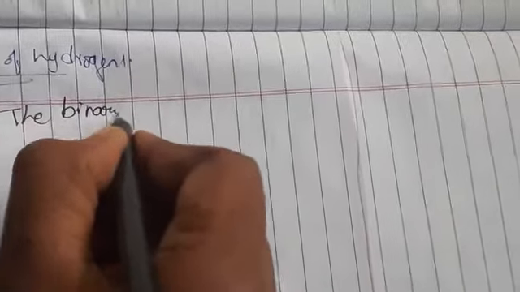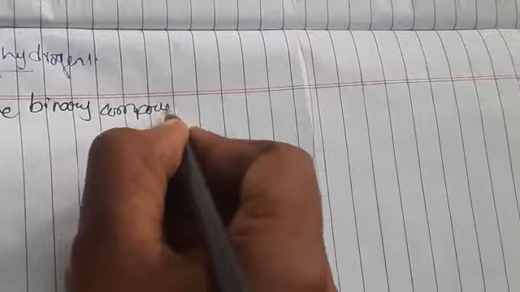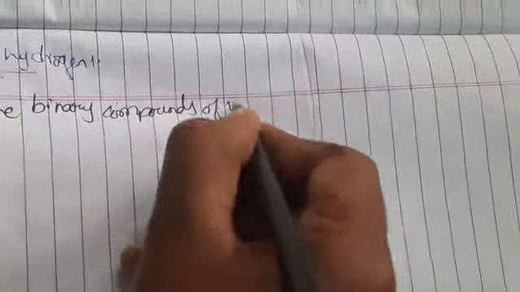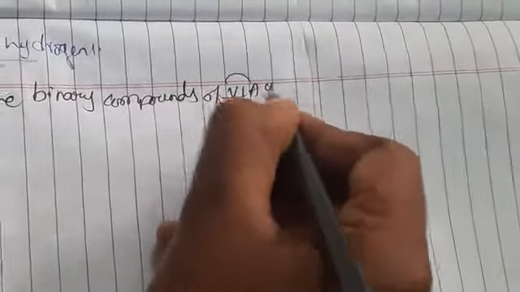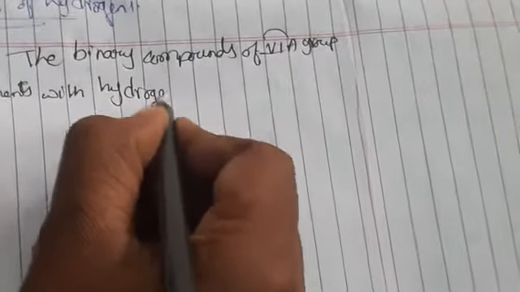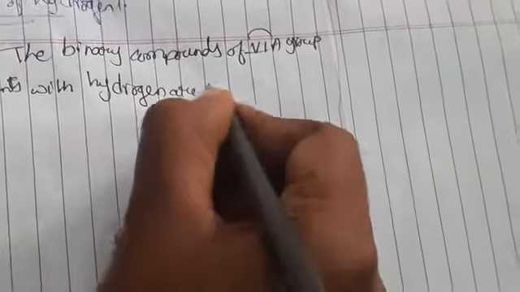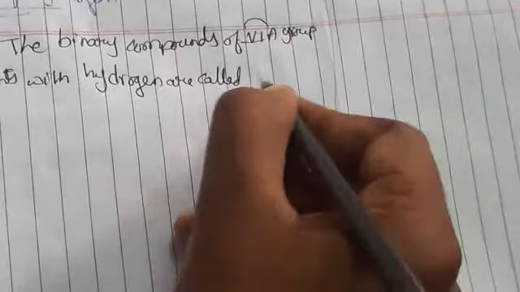The binary compounds of group 16, or 6A group elements, with hydrogen are called hydrides.